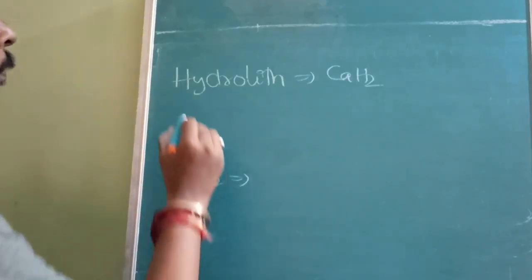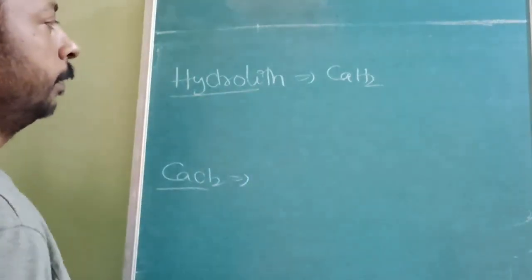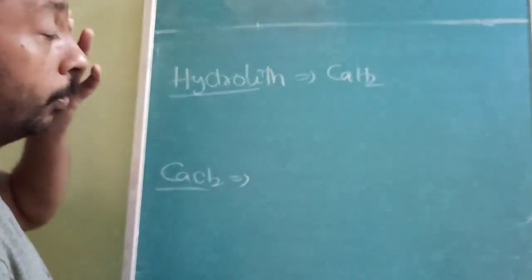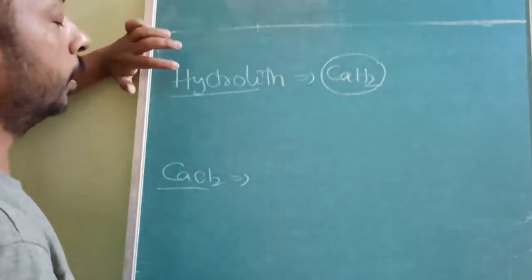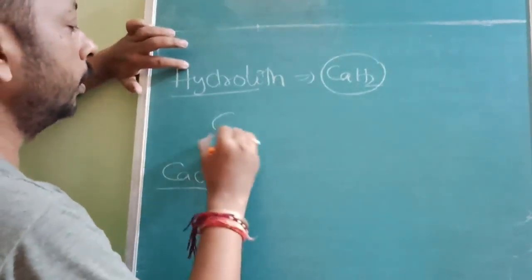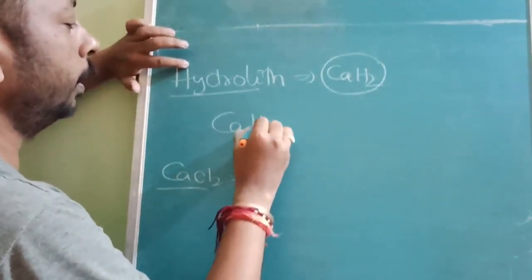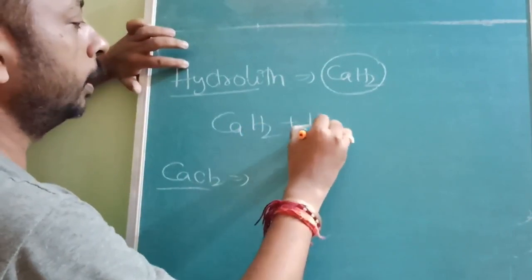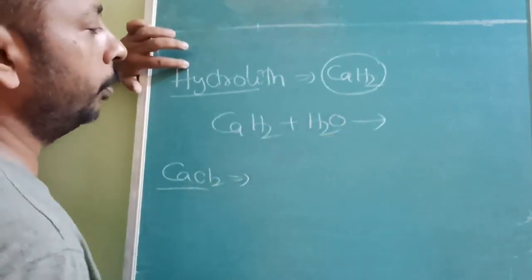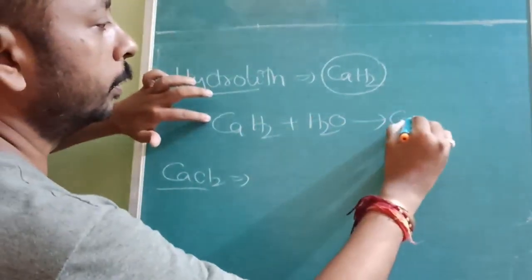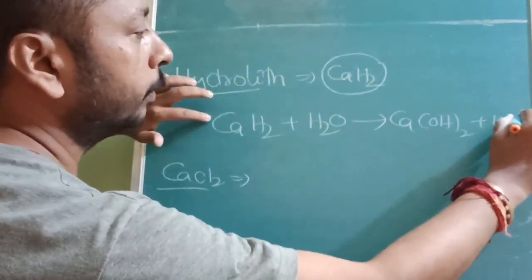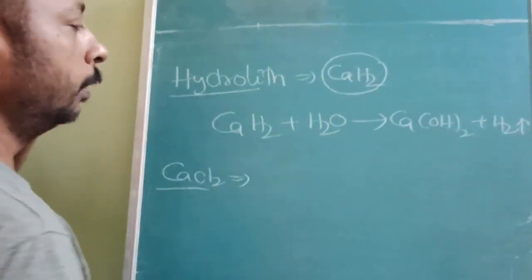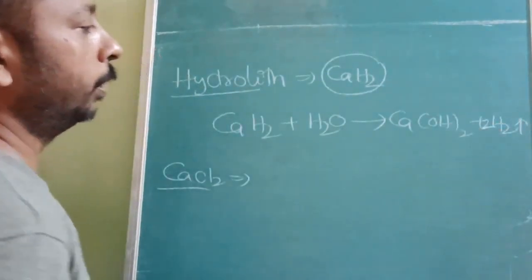Two more compounds, very short topics, but you should study. Calcium hydride, commercially called hydrolith. It is commercially important because it is used in the preparation of pure hydrogen: with water, Ca(OH)2 and hydrogen gas will be liberated, and for balancing it will be 2H2.